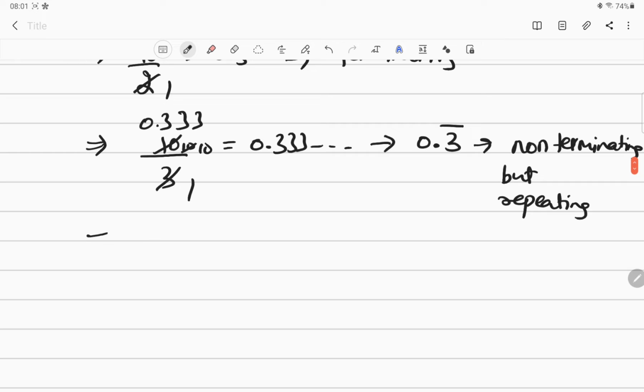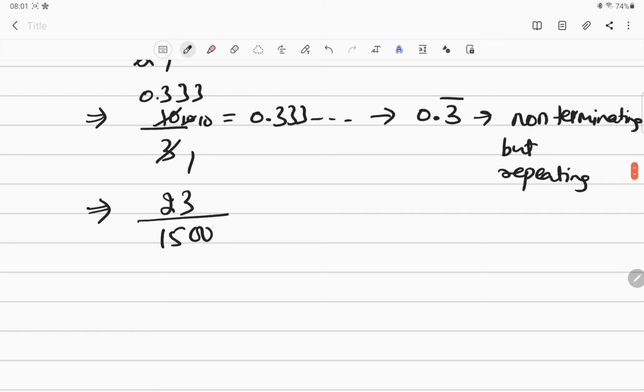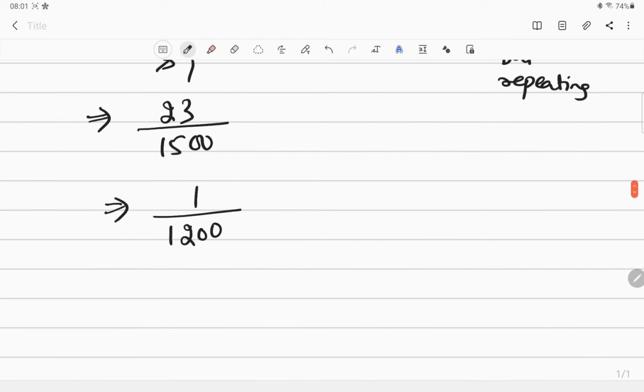But if somebody asks you, how about 23 divided by 1500? Now look at this. Again you have to divide, which is a difficult task. If somebody asks you how about 1 divided by 1200, again you have to divide. If somebody asks you how about 13 divided by 1248, now it becomes a lengthy task, no?